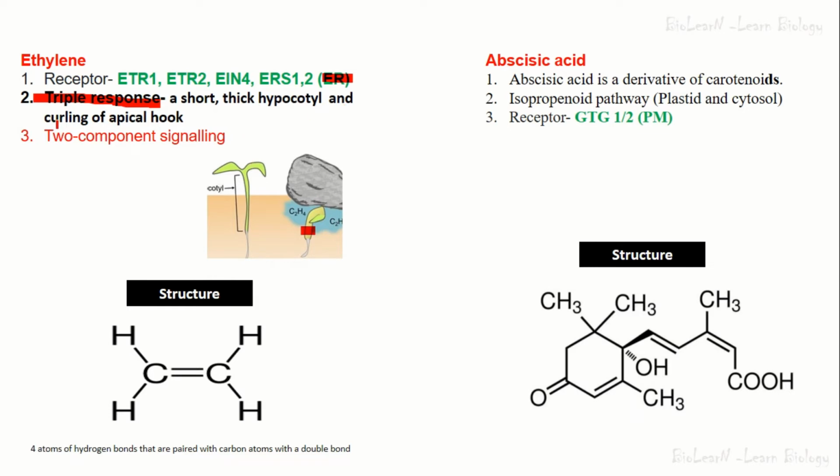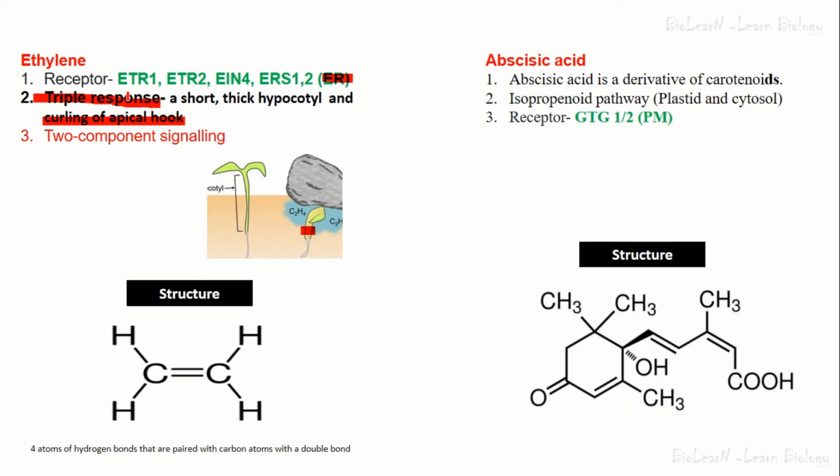And third is curling of the apical hook. So here the cotyledons are growing well, but here the apical hook is curled inside. So, a curling of the apical hook. So you have to remember a thick and a short hypocotyl, and the third important point is curling of the apical hook. So this can be asked in your examination. Different symptoms can be given: which of the following are the symptoms for the triple response?